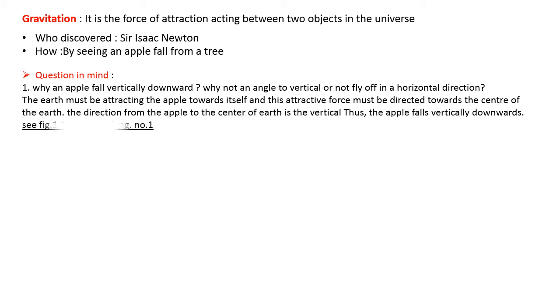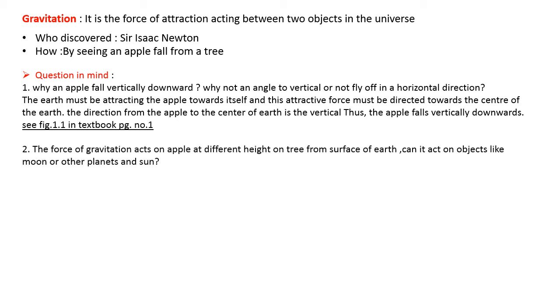The second question comes to mind, and to understand this one, you can see the diagram on page number 1, figure 1.1. The apple tree is shown there on the earth, and how the apple is falling. It is vertically downward. Why? Because the force is acting towards the center of earth. To get a clear idea, just go through the picture.